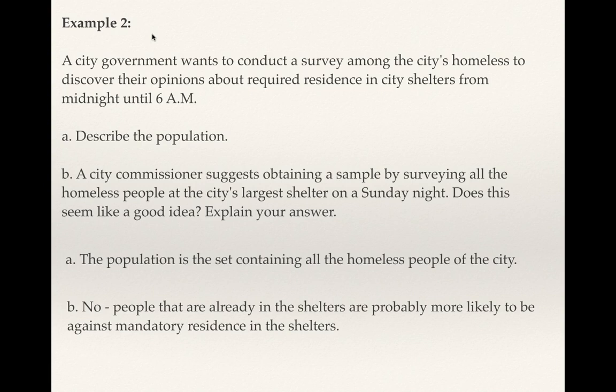So the answer here, no. People that are already in the shelters are probably more likely to be against mandatory residence in the shelters. Now that's even a little different take than what I was saying, is that their concept here is that if they're already in a shelter, they like it because they can come and go as they please. They can choose to be there or not. And so they would not want it to be required that they have to be in a shelter from midnight till 6. They're just choosing to do that, and they like to be able to choose to do that. And so that's why the book here is saying that maybe they would not be a good sample, because they wouldn't want it to be required. So sometimes a sample can be pretty tricky. So you need to really think about that.